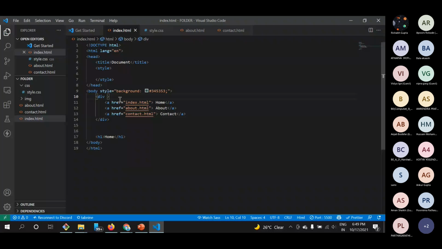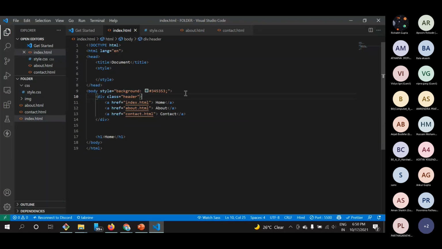So we'll have a look at how to give a class. We just have to use an attribute named class, and we can give it any name. So I can give it something like header. So we have given this a class of header. We are done with the HTML part, and it will work fine.